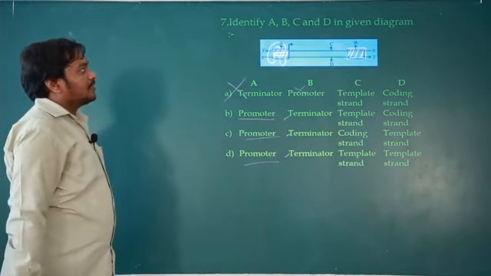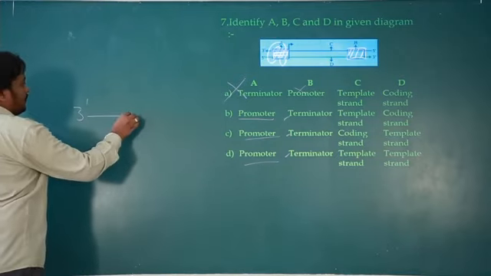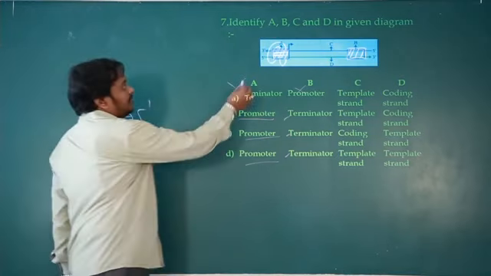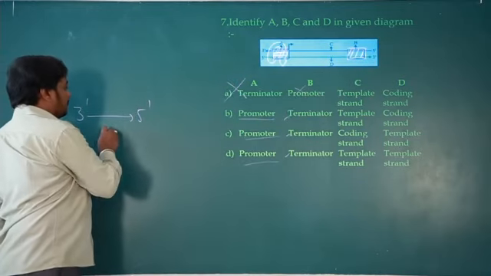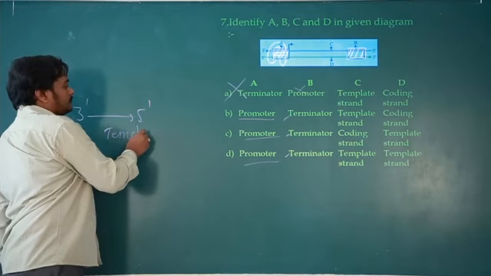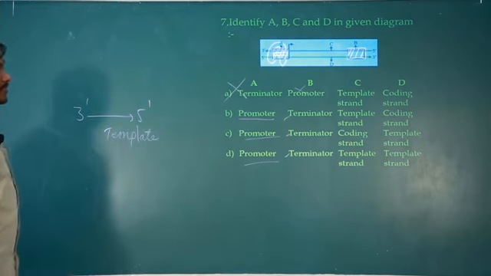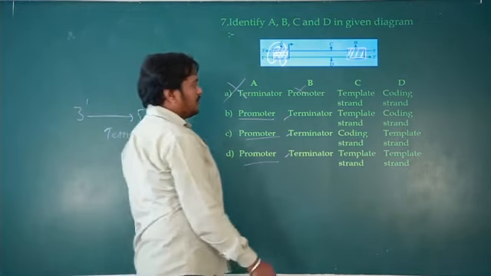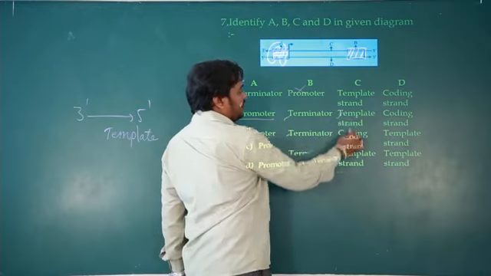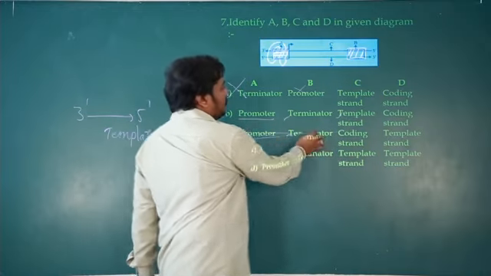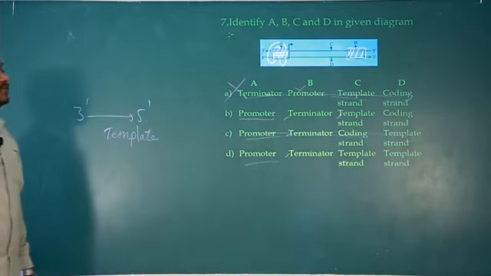Then come to C. So among the 2 strands, the one which has the polarity 3' to 5', you should look for that. The one with 3' to 5' can act as a template. Okay. So then go with the option. Look, among the 3, in which one is the template strand? It is in this one. So it should be eliminated. So 2 options were eliminated. So remaining 2 you need to search.